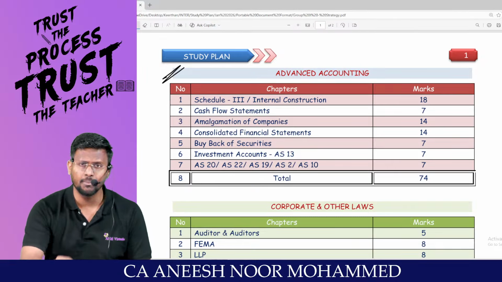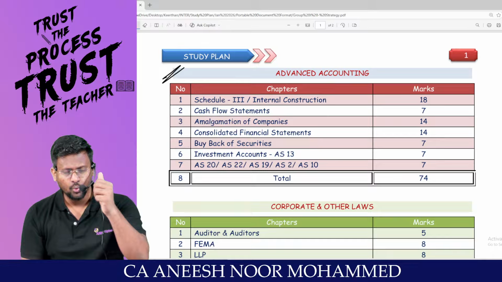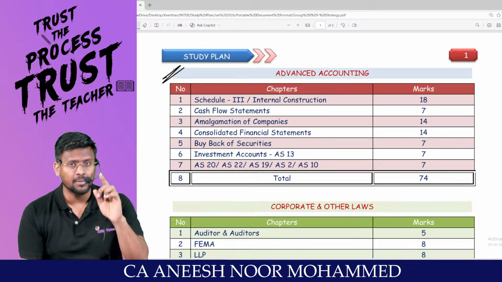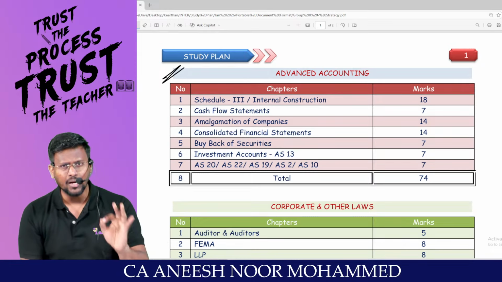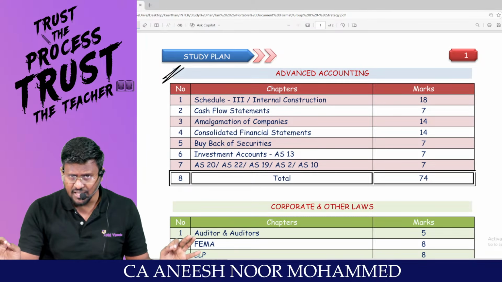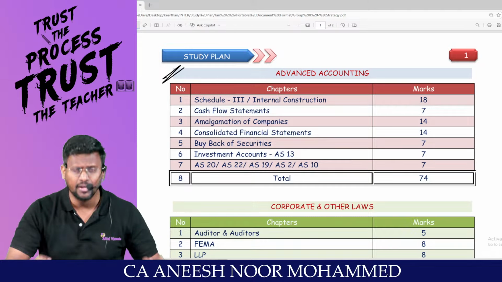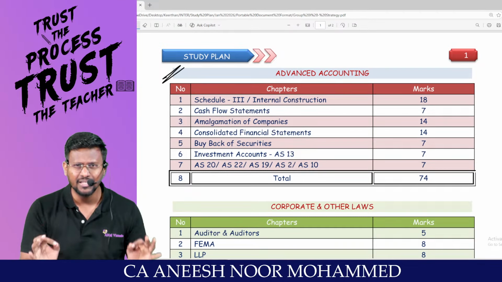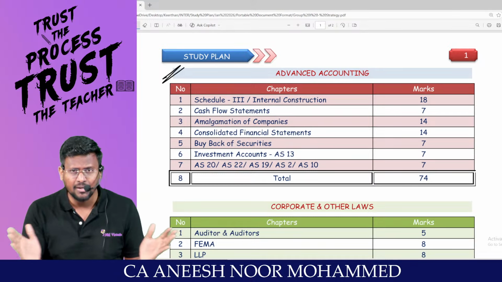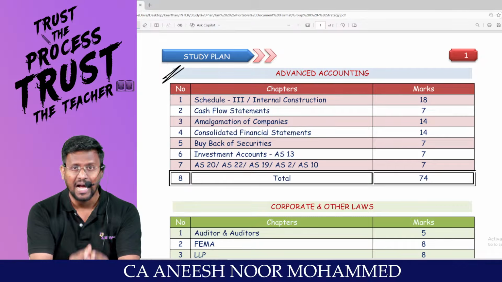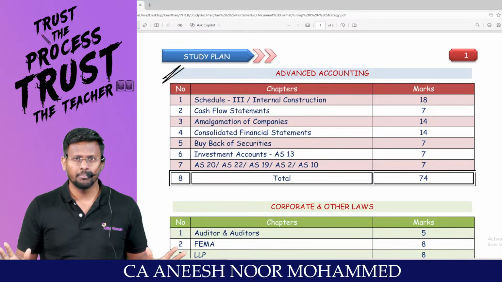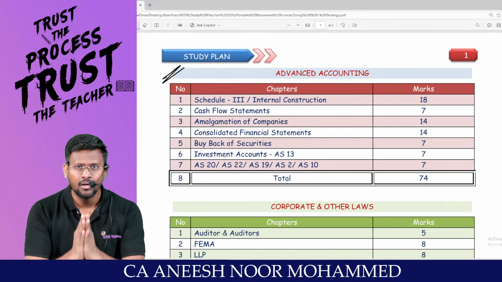This list is applicable to every student. If you are aiming for rank, this list is applicable. If you are aiming to get an exemption, this list is applicable. If you want to pass, this list is applicable. A disclaimer: I am not saying that this list alone is enough for the examination, but this list is a must for the examination. I am not claiming that you should study only this. At least study this properly is my statement, because I'm giving this very clearly.